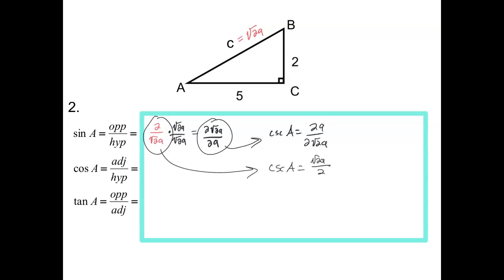Do you see how in the second one it's already rationalized? But if I use the one that I had rationalized, I have to rationalize all over again. So if you're asked for the cosecant and you have a radical, use this one to flip instead of your final answer.